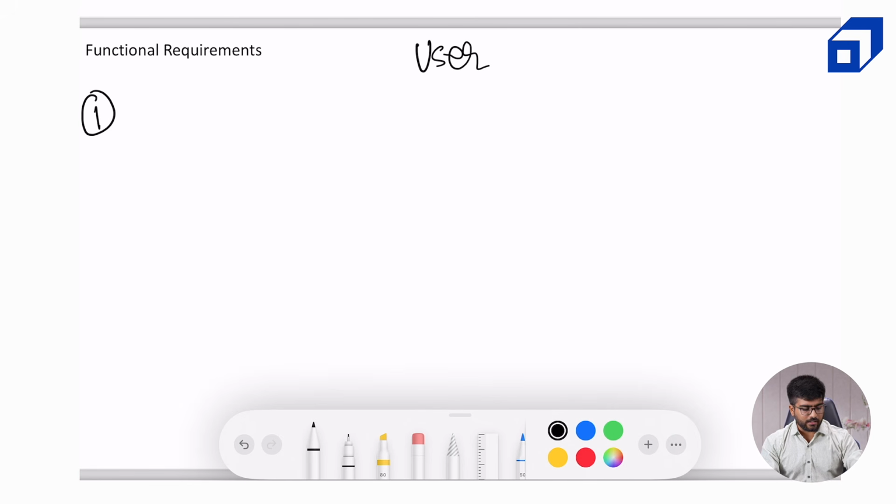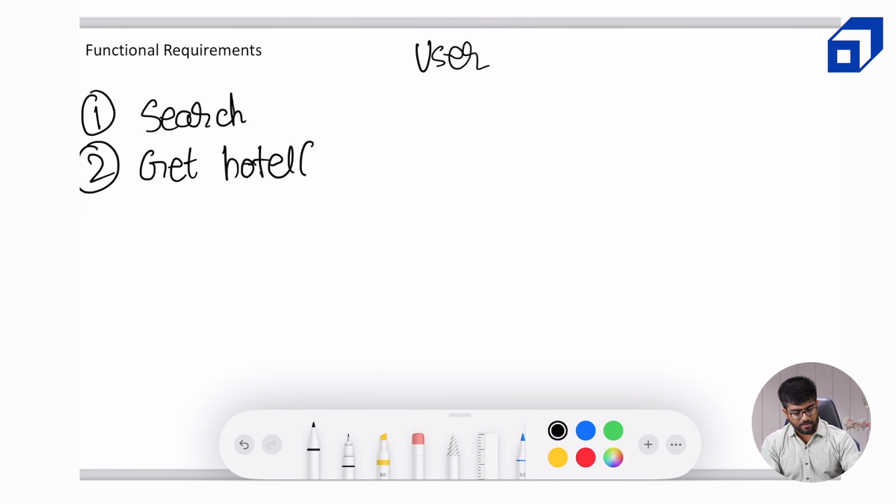Let's go chronologically, that user should be able to search on the platform. That is the first functional requirement. Second functional requirement is get all the hotels or get a particular hotel, and similarly get all the rooms in a hotel or get details about a particular room. Let's say, for example, I am writing Mumbai in the search query. It should return me all the hotels which are labeled by that location Mumbai. So get single hotel or multiple hotels.